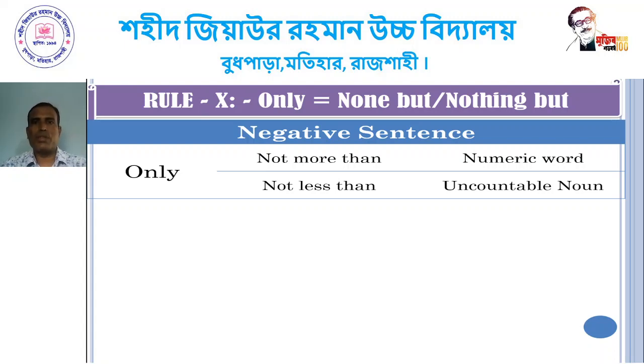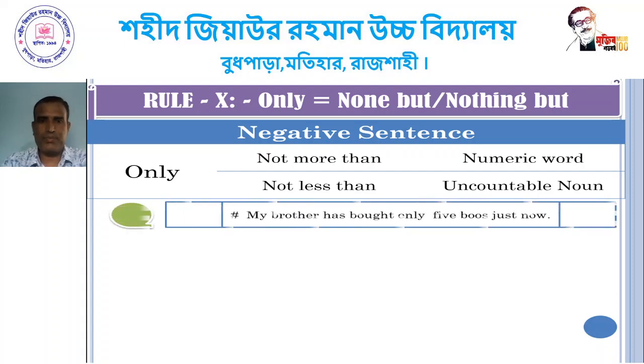Not only equals not more than or not less than. If the subject is a numeric word, then we use not more than, and if the subject is an uncountable noun, then we use not less than. My dear student, follow the example.